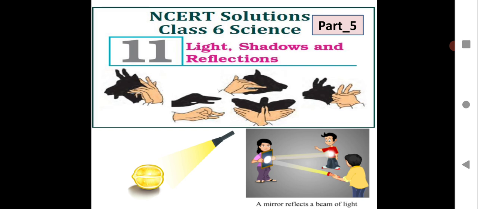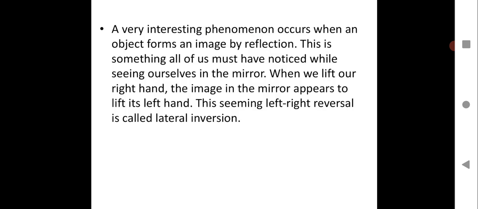So let us see what we are going to learn more about this in this session. We are going to learn a very important and interesting phenomenon that occurs when an object forms an image by reflection. This is something all of us must have noticed while seeing ourselves in the mirror. When we lift our right hand, the image in the mirror appears to lift its left hand. This seeming left-right reversal is called lateral inversion. This is something extremely interesting and important.